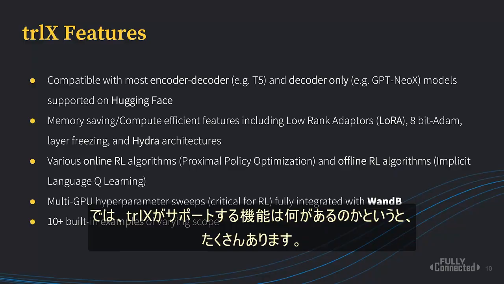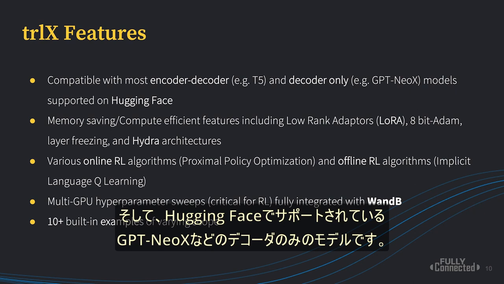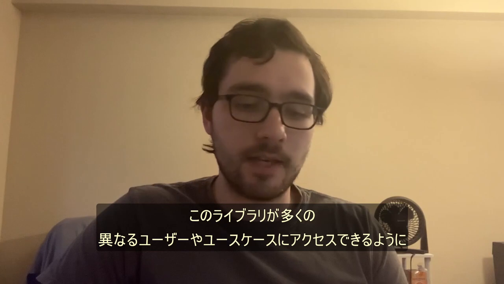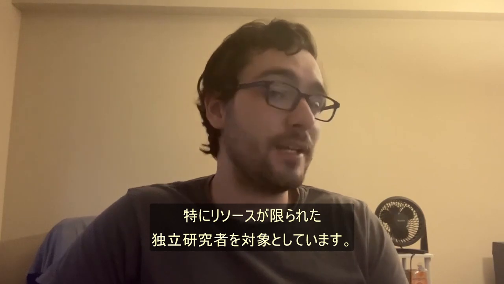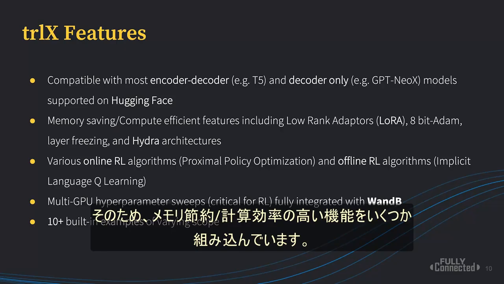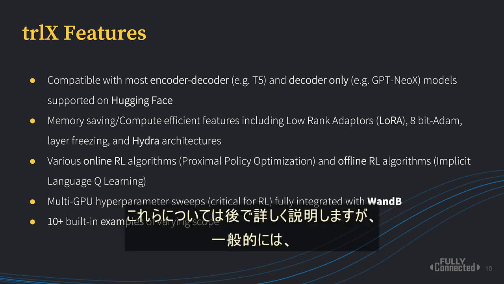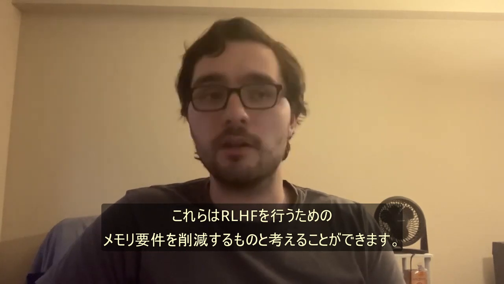So what are some features that trlX supports? We have a good number. So first of all, we're compatible with most encoder-decoder models, such as T5, and decoder-only models, such as GPT-NeoX, which are supported on Hugging Face. This makes loading and saving models relatively easy and efficient. Also, like I said, we were cognizant of the fact that we want this library to be accessible to many different users and use cases, particularly independent researchers who have limited resources. So we've incorporated several memory saving and compute efficient features, including low rank adaptation or LoRA, 8-bit Adam, layer freezing, and Hydra. And we'll go into these in more detail later. But in general, you can think of these as reducing the memory requirements to do RLHF.